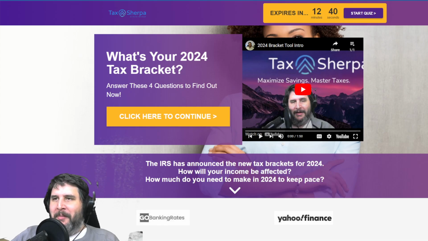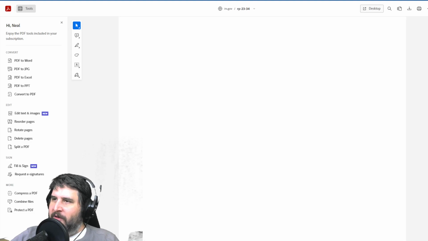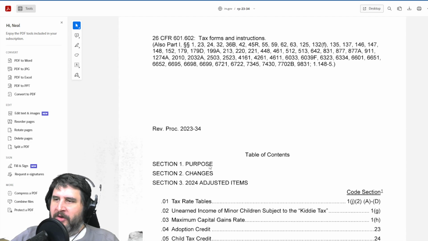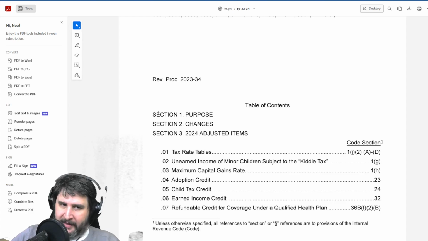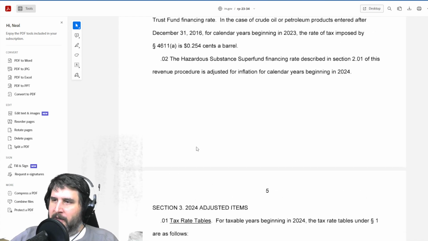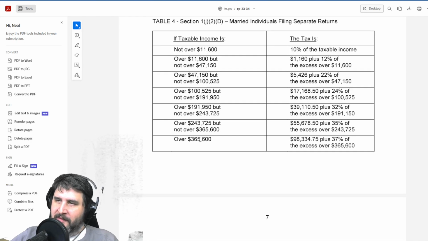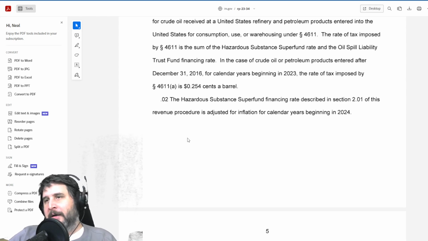Basically, what happened was the other day, the IRS announced Revenue Procedure 2023-34, which was basically all the adjusted items. They calculate the impact of inflation and then they adjust the tax brackets, they adjust the standard deduction, yada, yada, yada. So they compile that into a report. That is this report right here. If you have trouble sleeping, go ahead and load this up. You can get it on the IRS website.